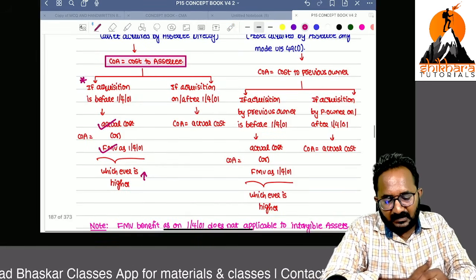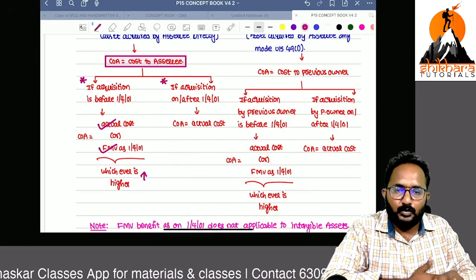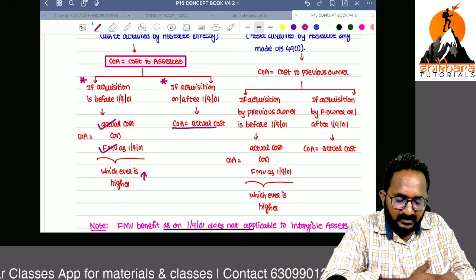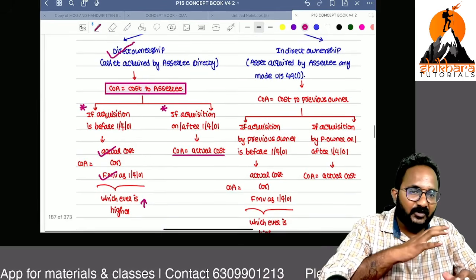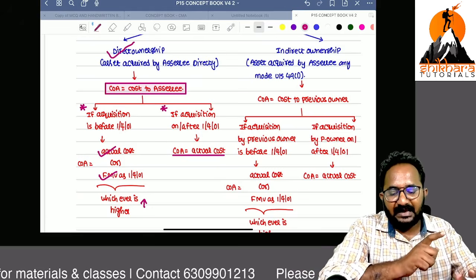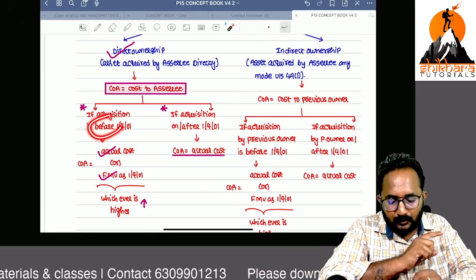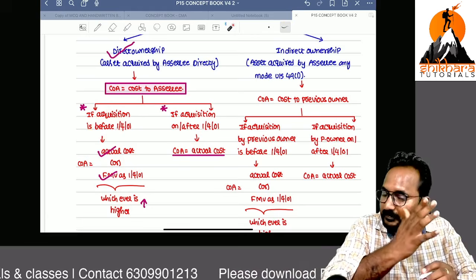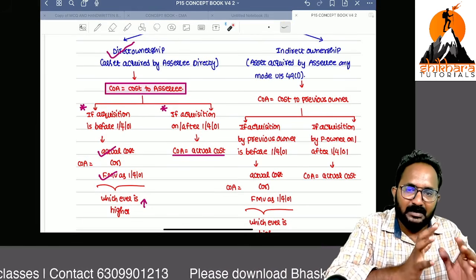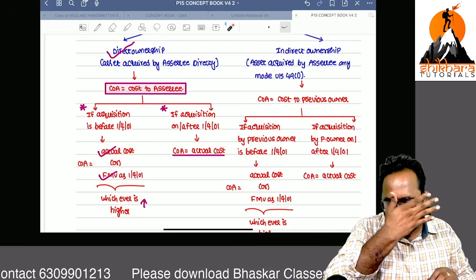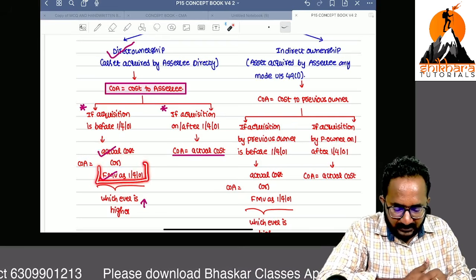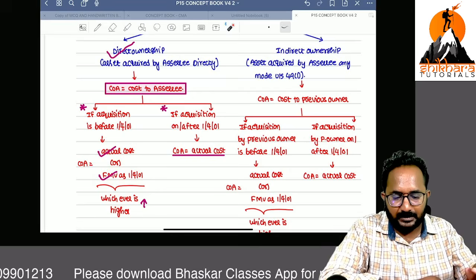If acquisition is done on or after 1/4/2001, the cost of acquisition is equal to the actual cost only. This is called the FMV benefit. If any asset is purchased before 1/4/2001, while computing the capital gain, you can take actual cost or fair market value as on 1/4/2001. They will always give this in the exam, don't think about it.